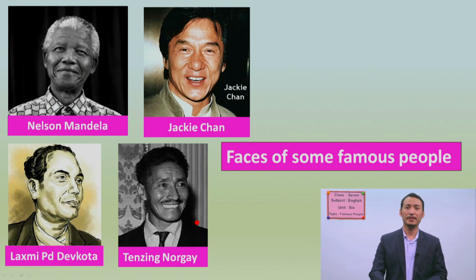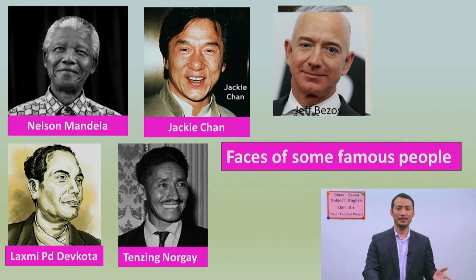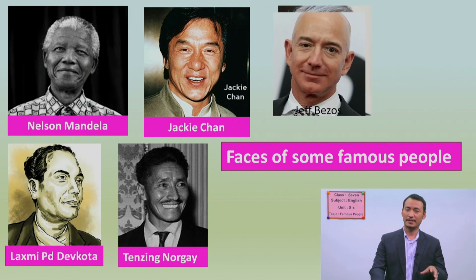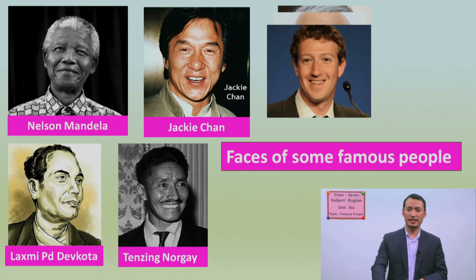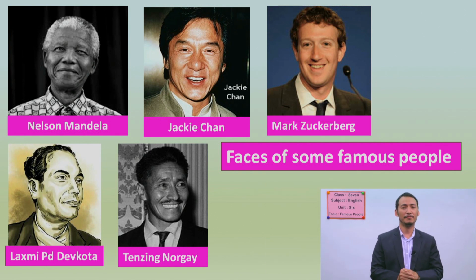Okay, now let me show you other pictures from the world. Okay, who is this man? One of the richest men, right? And this man, okay, he is also one of the richest. He's the richest man today, right? Jeff Bezos, and he is the CEO of Amazon. And now you know very well this young man. He is Mark Zuckerberg, and he is the founder and CEO of Facebook, right? So they are internet entrepreneurs, and they have businesses and a lot of wealth, and they are counted as the world's top 3 richest men.